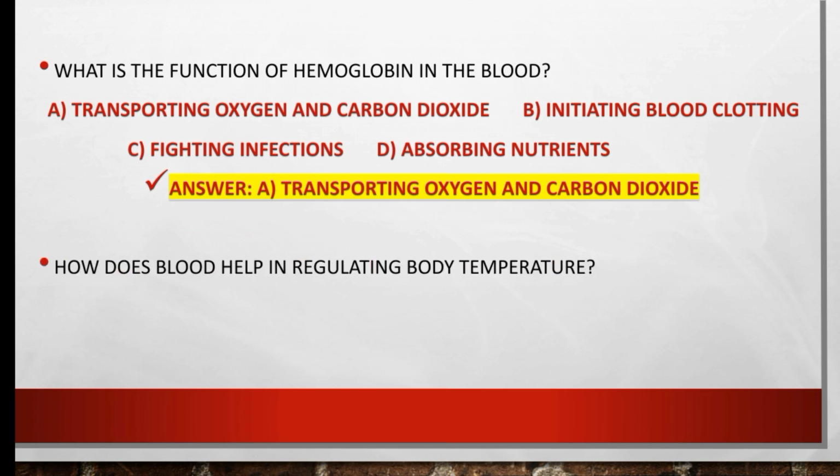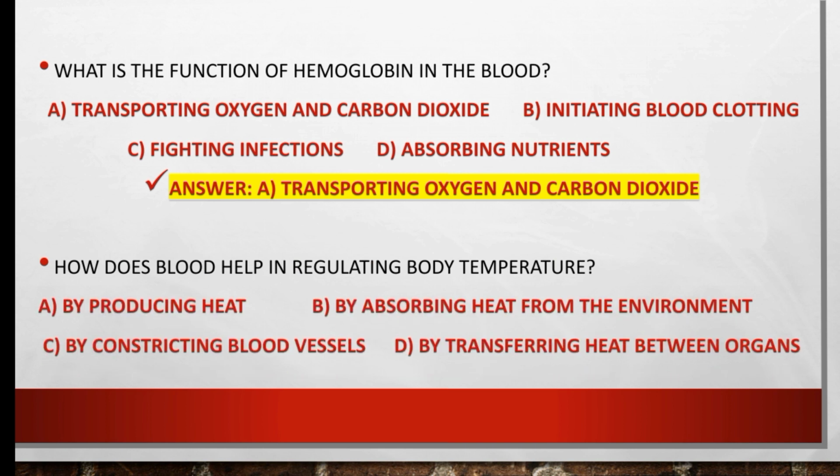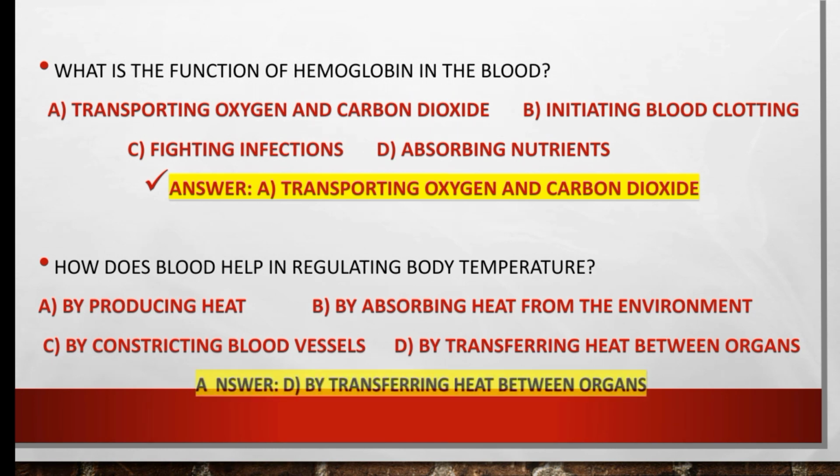How does blood help in regulating body temperature? By producing heat, by absorbing heat from the environment, by constricting blood vessels, or by transferring heat between organs? So the right option is by transferring heat between organs.